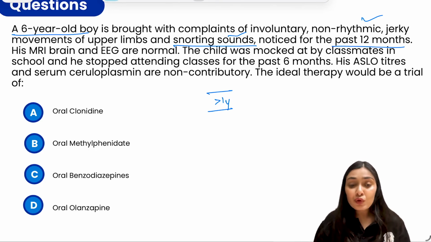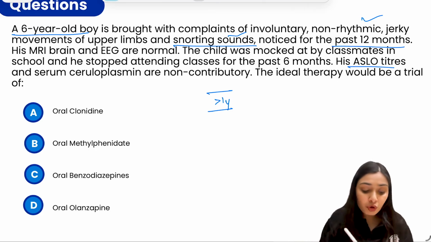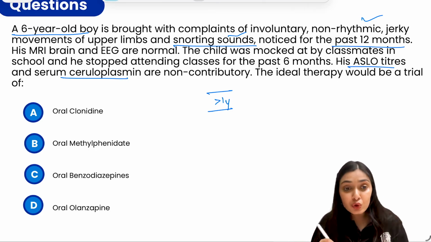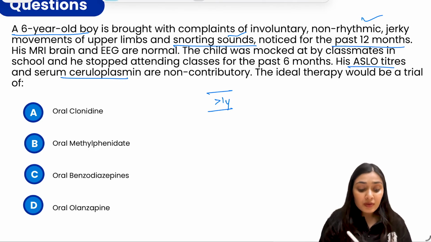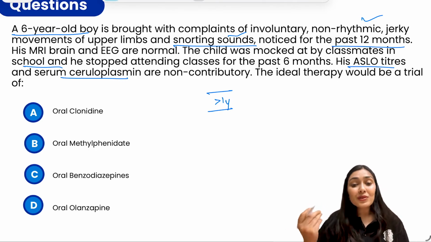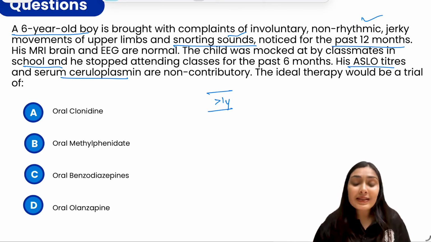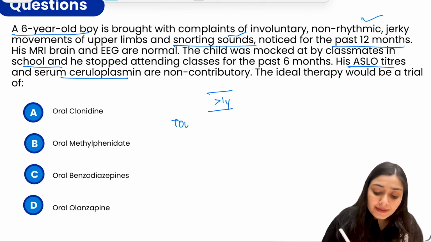EEG, brain, everything is normal. They have excluded all other things also. They have excluded Sydenham chorea. ASLO titers are negative, normal ceruloplasmin. So this is not Wilson's also. And because there is bullying and he has stopped going to school, that means there is significant functional and social impairment too. So it fulfills all the criteria of Tourette syndrome.